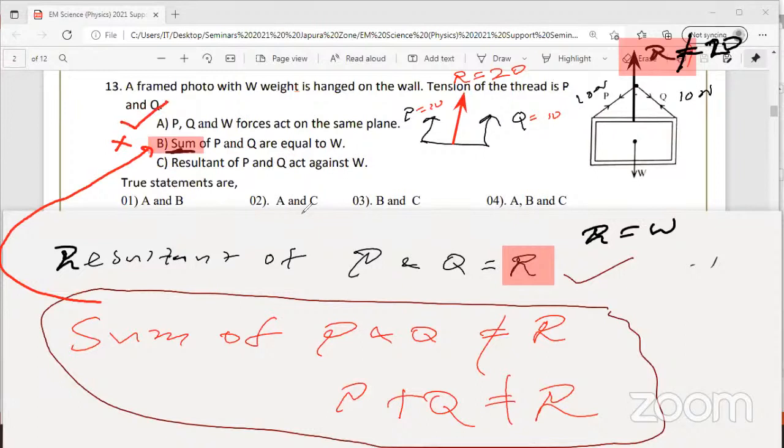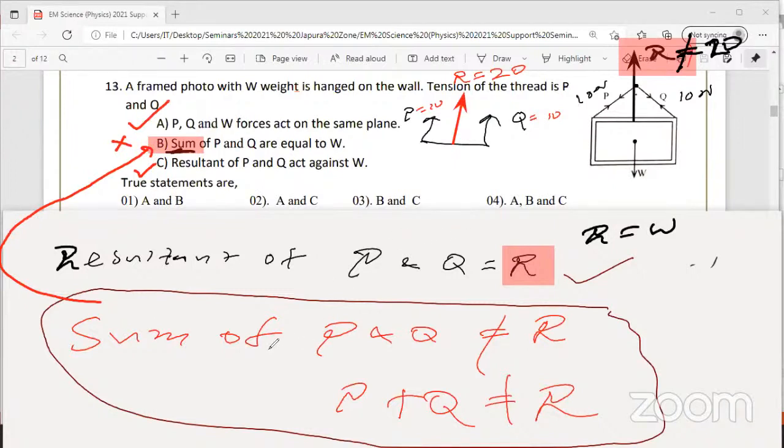All three are on the same plane. Remember, in the O-level science paper, all the forces that you get are in the same plane. Resultant of P and Q acting against W, this is correct. A correct, C correct, B is wrong. A and C correct, but B is wrong.